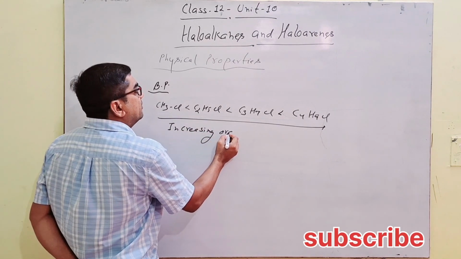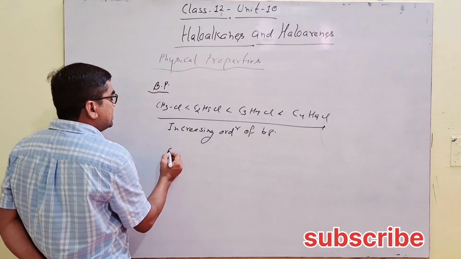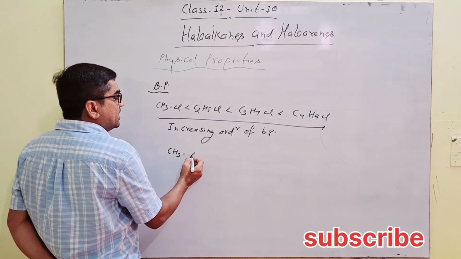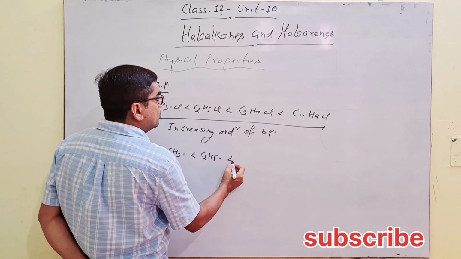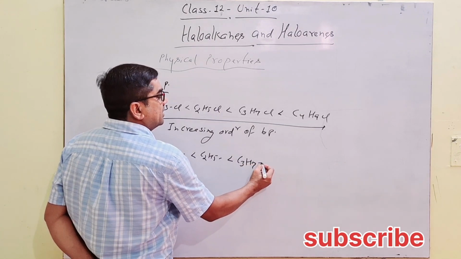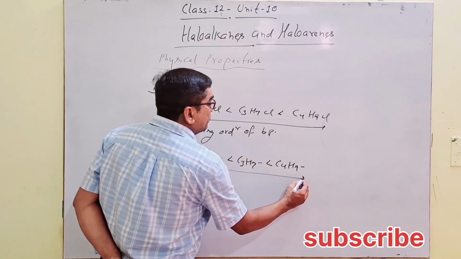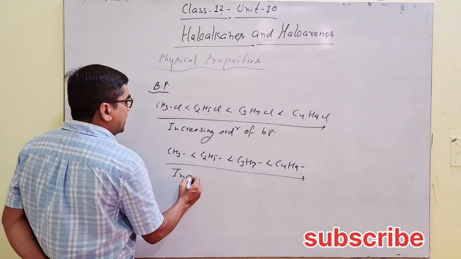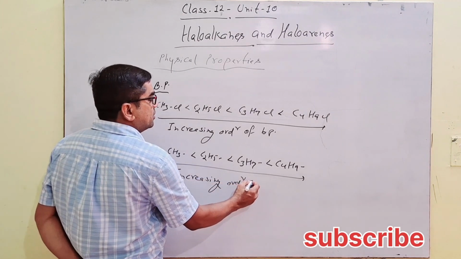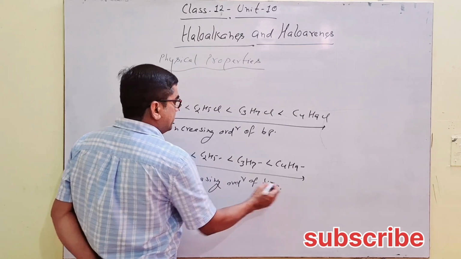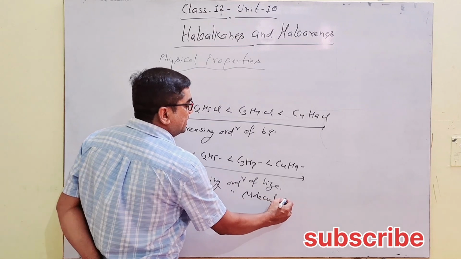Increasing order of BP. How does it happen? Because CH3 has less molecular weight than C2H5, less than C3H7, and less than C4H9. So this is the increasing order of size, or we can say increasing order of molecular weight.